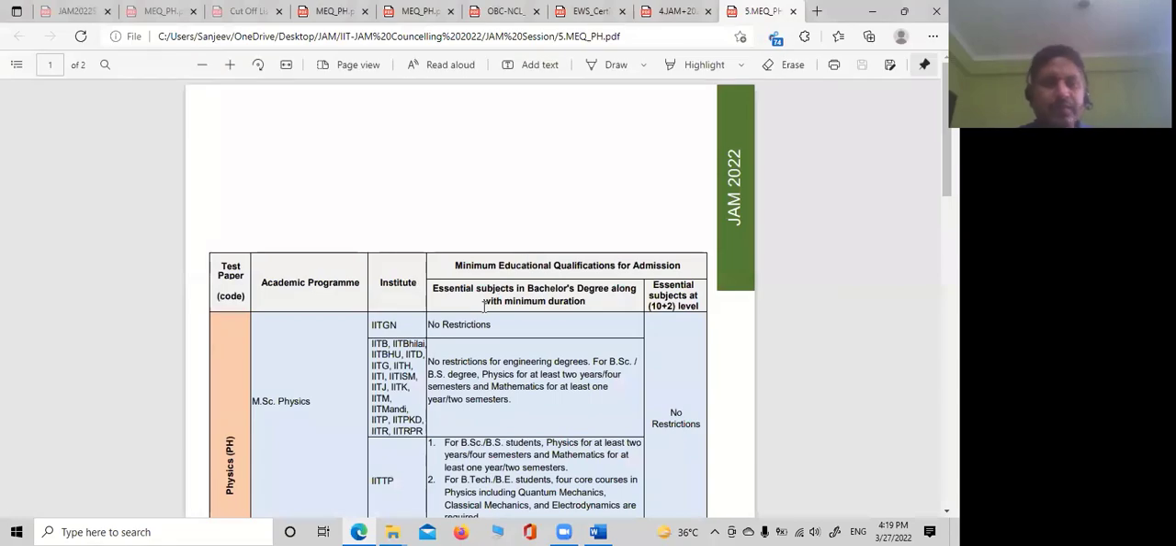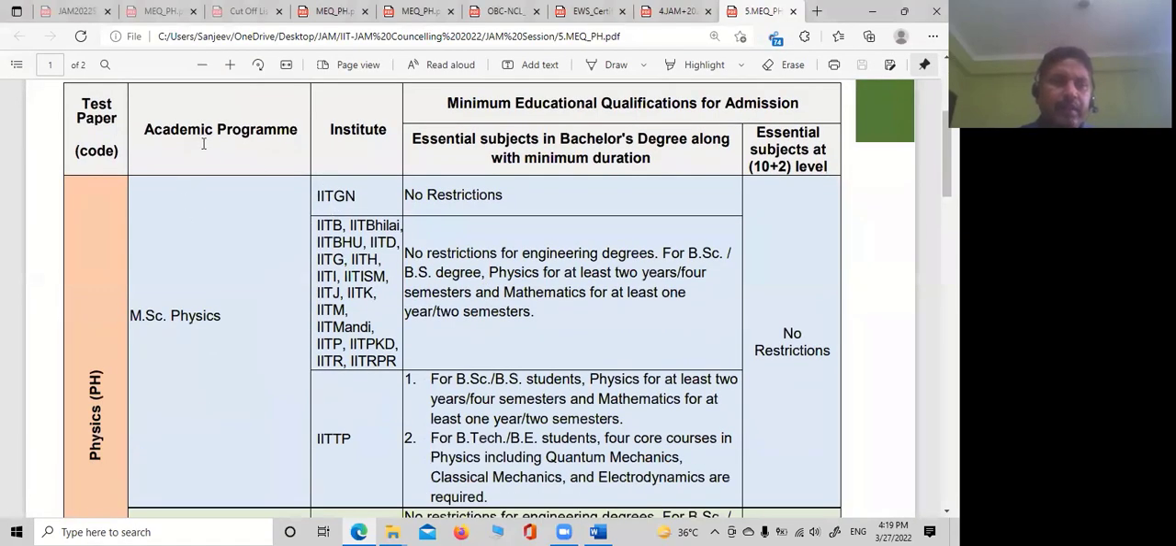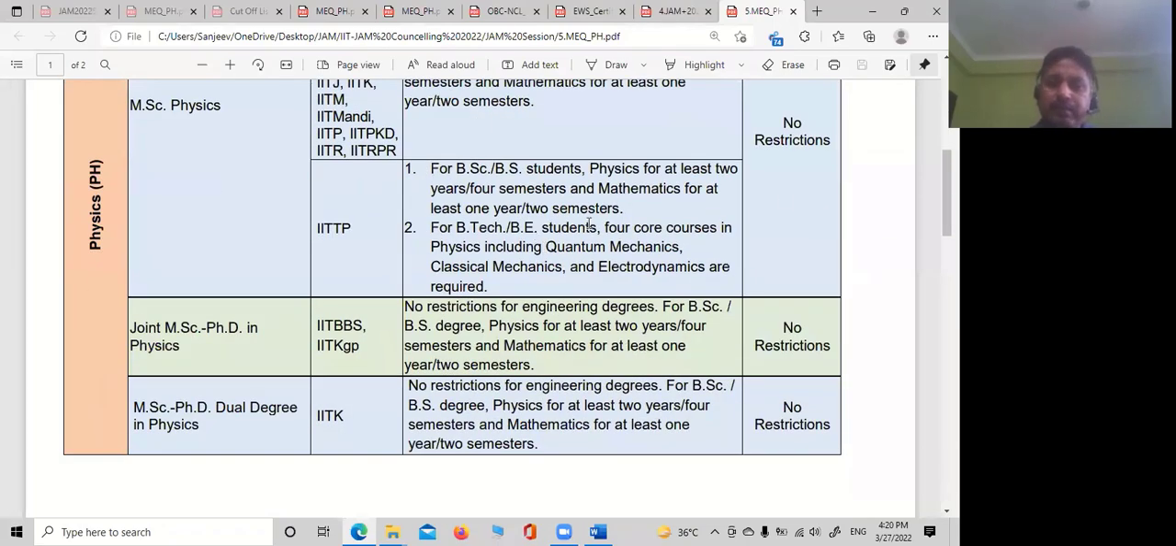Then this is the minimum education qualification. So you can see that the academic program is MSc Physics. These are the IITs. No restriction in bachelor's degree, but some of the IITs are asking for a BSc degree with physics for at least 2 years, 4 semesters, and mathematics for at least 1 year or 2 semesters. So most of you are physics BSc students, or must have studied physics at graduation level, UG level, BSc level? Yes, sir. Perfect. So these are the basic qualifications in BSc, correct?